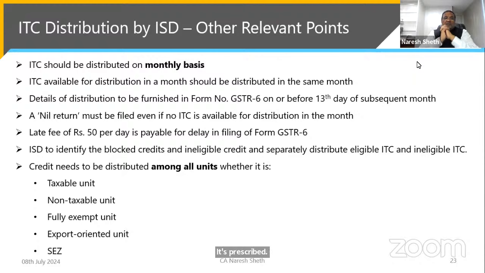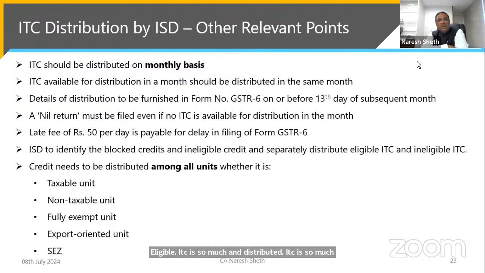ISD has to identify the blocked credits and ineligible credit and separately distribute eligible ITC and ineligible ITC. So the person sitting in the ISD has to bifurcate the ITC between the eligible credits and ineligible credit, and accordingly it has to be distributed. You have this in Form 6, it is very clear. Eligible ITC is so much and it is distributed separately. Ineligible ITC is so much and distributed in this manner or this proportion.